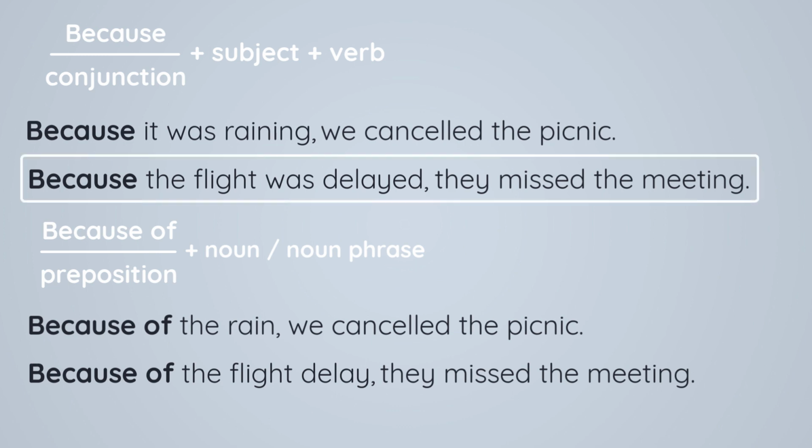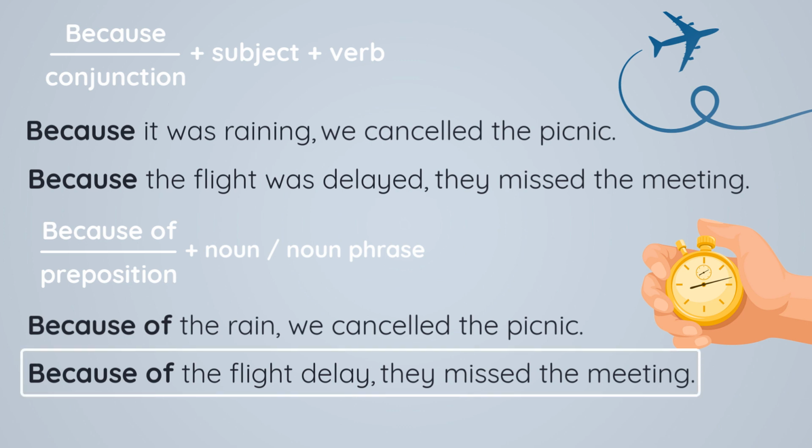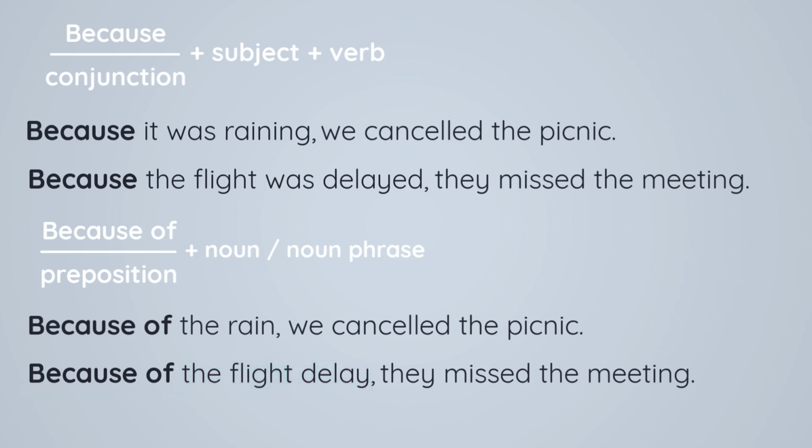Let's take another example. Because the flight was delayed, they missed the meeting. What do we have here? We have because the flight, subject, was delayed is our verb, right? So that's fine. Because the flight was delayed, they missed the meeting. Let's look at the next example. Because of the flight delay, they missed the meeting. So this time, we have here our noun. Because of the flight delay, noun phrase. They missed the meeting. Do you see how it's quite different?